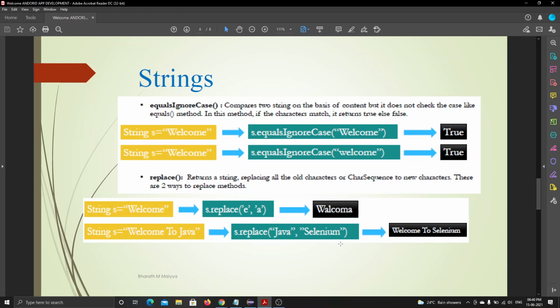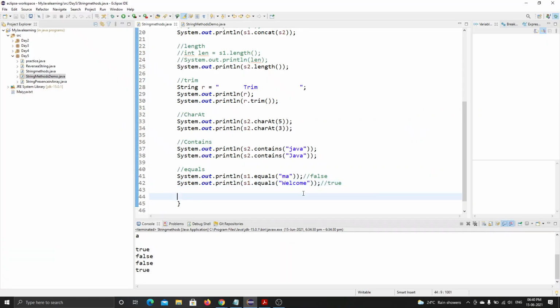Understanding? Yes. Then we will get the output as welcome to Selenium. Okay, let's see it in this Eclipse. Then you may understand better.